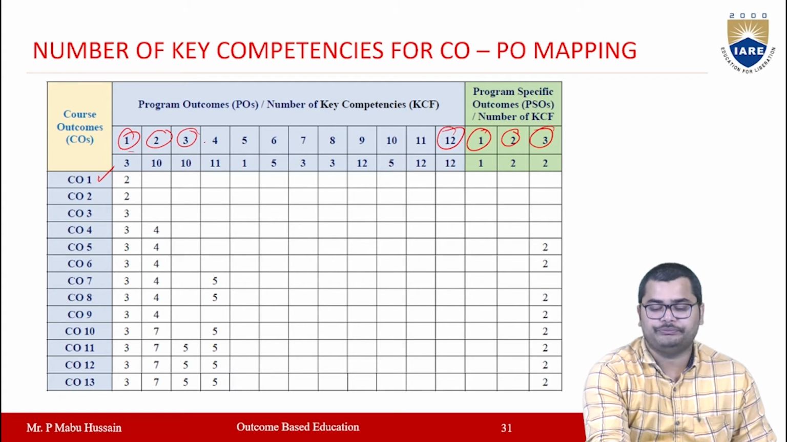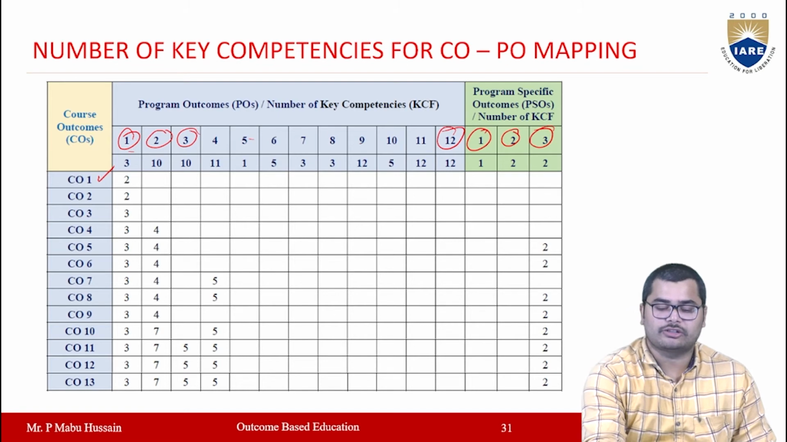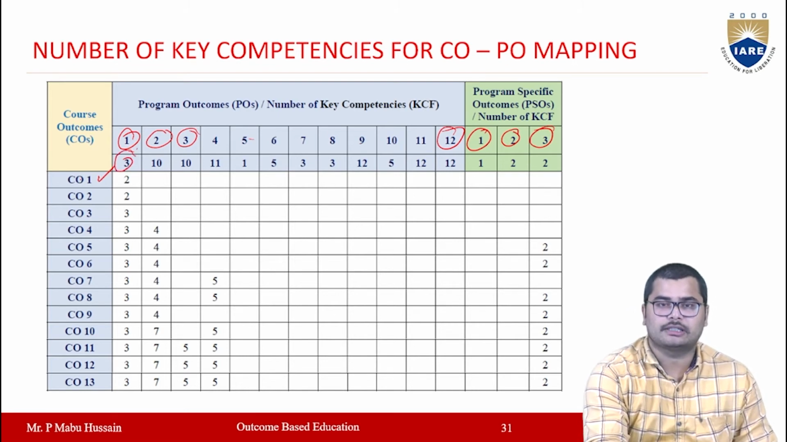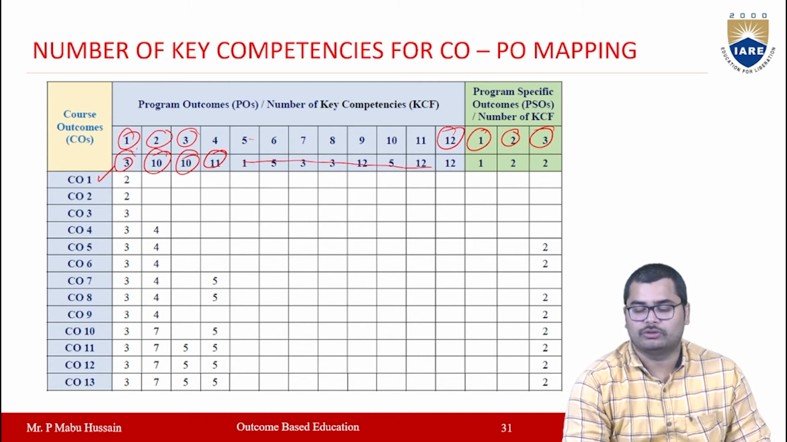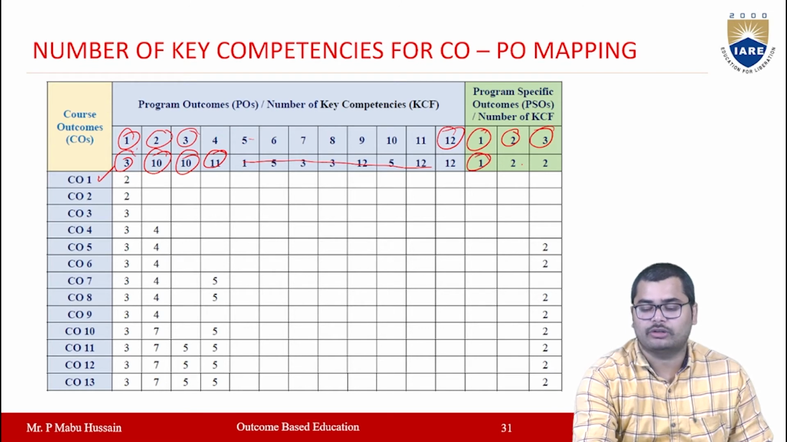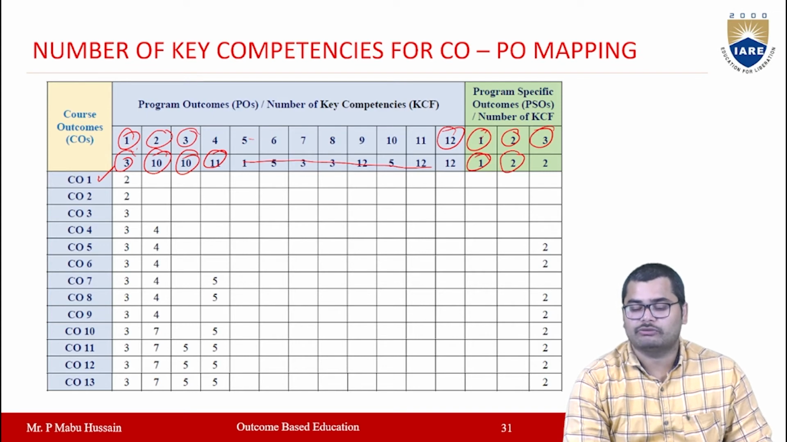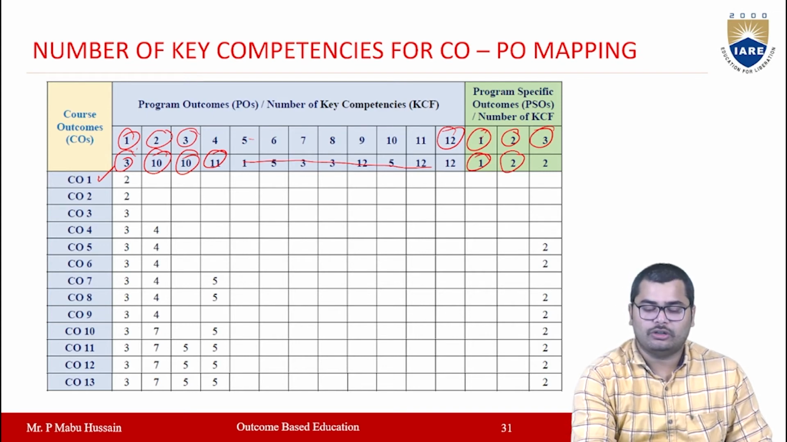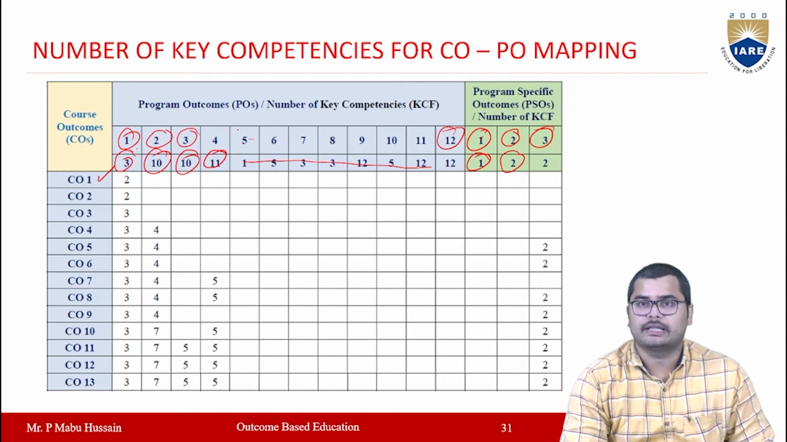Now all these POs will be having some key elements, right? Key competencies you have. So PO1 will be having 3 competencies, PO2 is having 10 competencies, PO3 is having 10 key competencies, PO4 is having 11 competencies, like that. So these are the competencies in a particular PO. And for PSO also we have competencies. For PSO1 it is 1, for PSO2 it is 2, for PSO3 it is 2, right? So now you have to map this CO with these POs based on these competency levels.